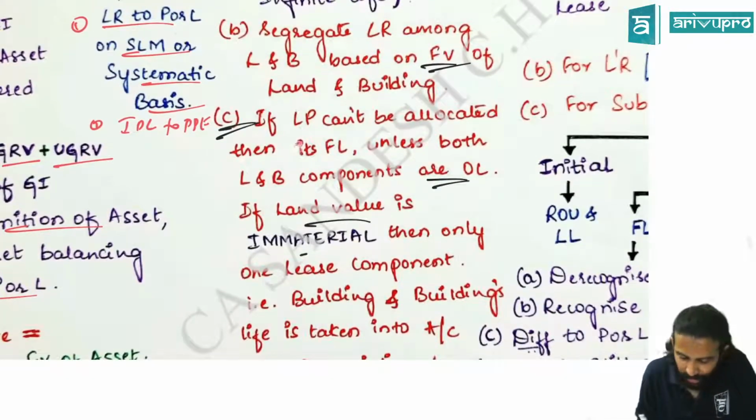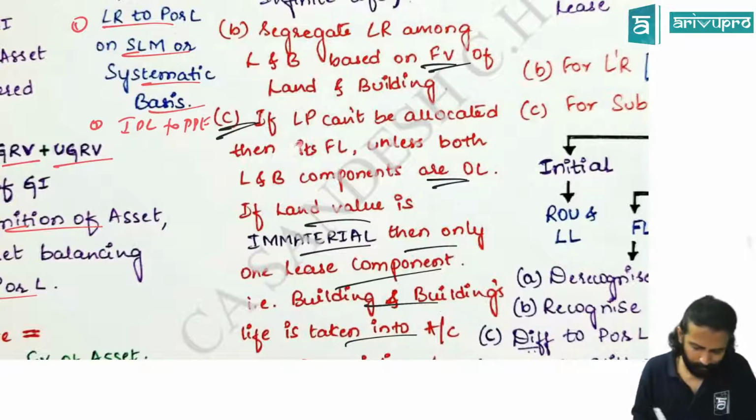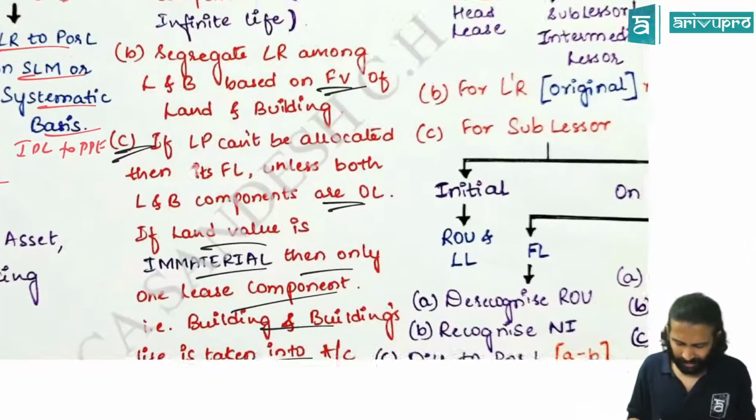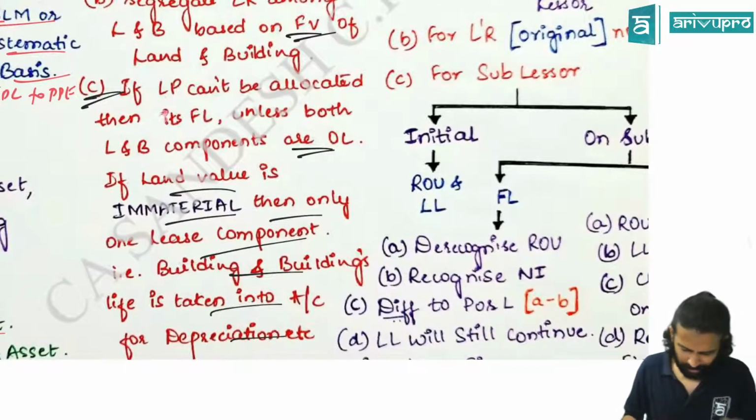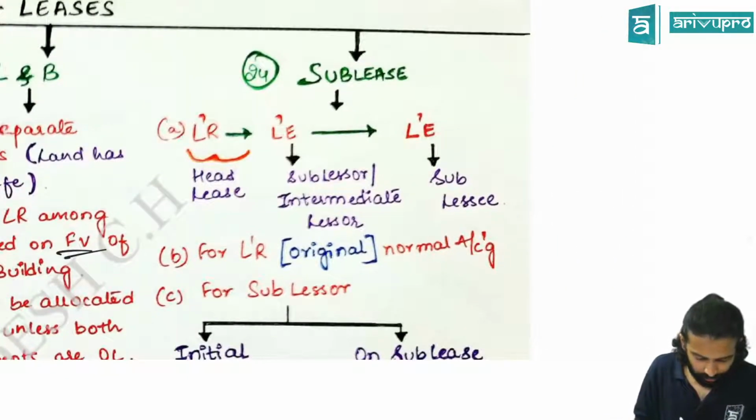And if the land value is immaterial means what do you do? Then also you treat it as one lease component only. Fair enough. Building's life is taken into account for depreciation. If it is operating lease, you'll have to show, no? Yeah. Then you take that building's life, you keep into consideration for your depreciation per se. That's all. Okay. Alright. Then we went to sublease.